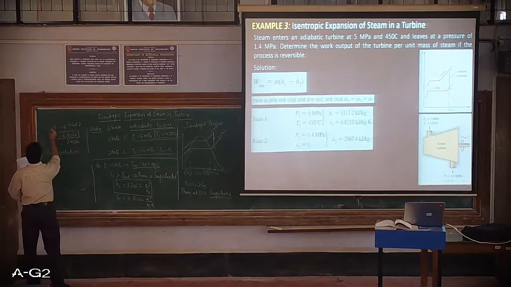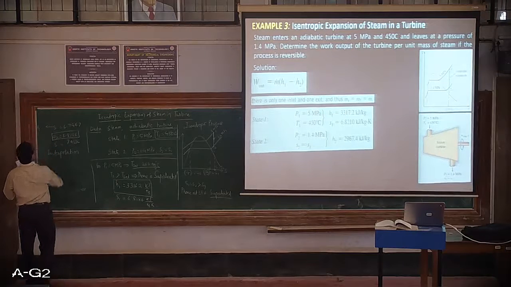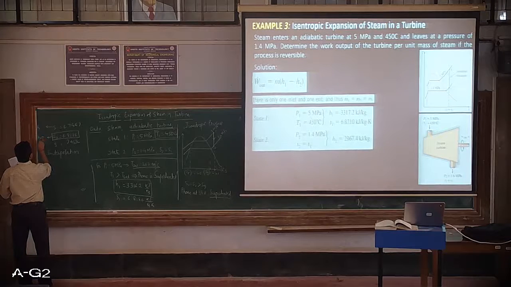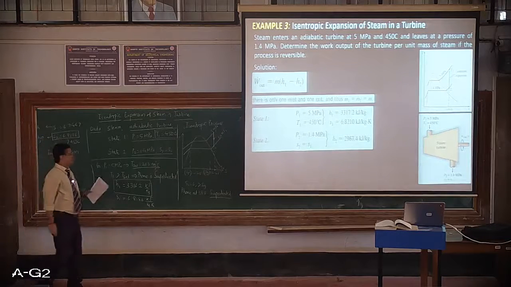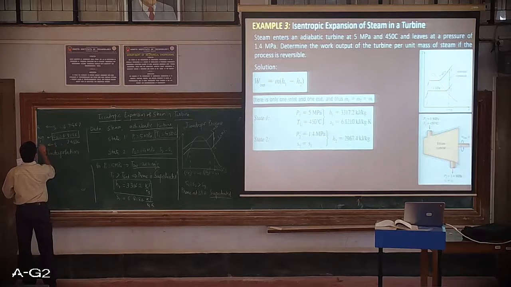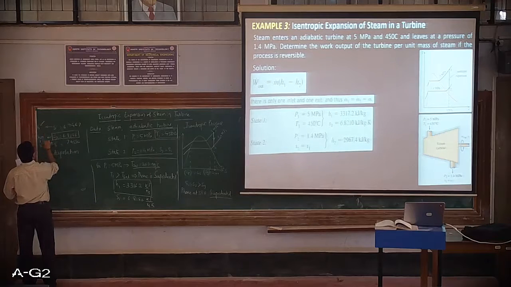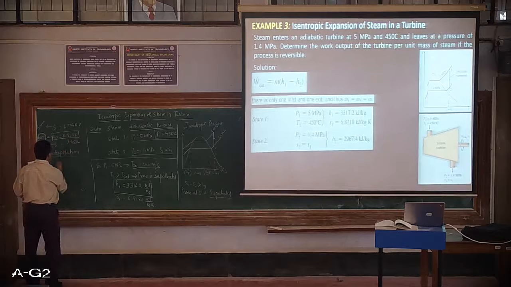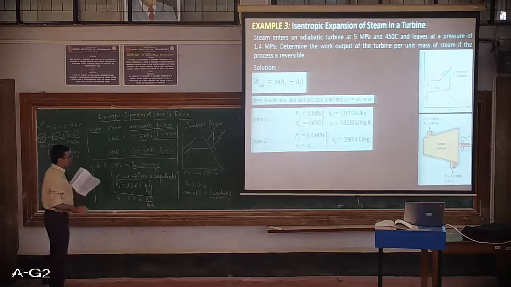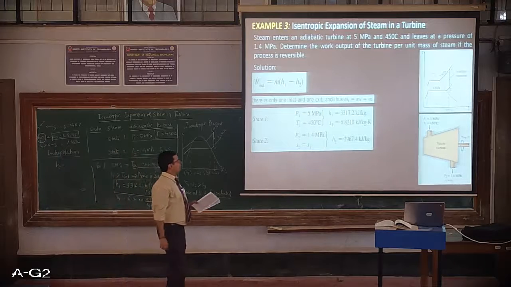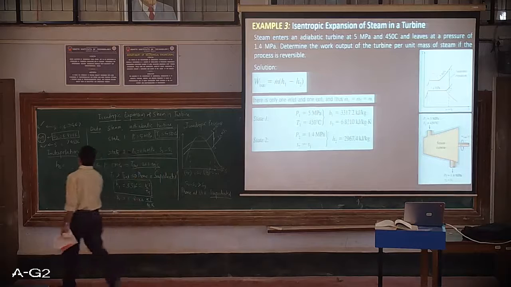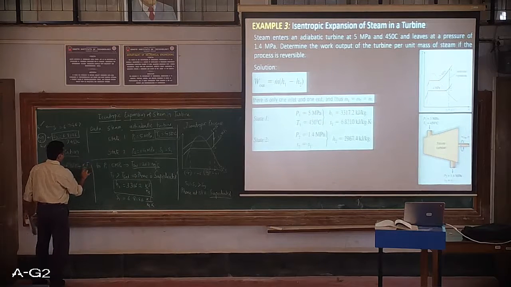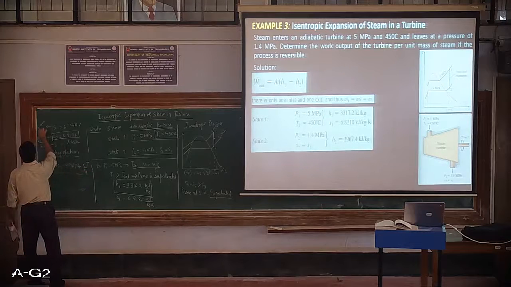Obviously in the table we have one value of enthalpy for this, another value of enthalpy for this, and one which is to be calculated, and this is our H2. Okay, and we have one more enthalpy over here. So this is known, this is known, this is to be calculated by knowing these values. After interpolation the value of H2 is 2967.4 kilojoule per kg, which lies between these values.